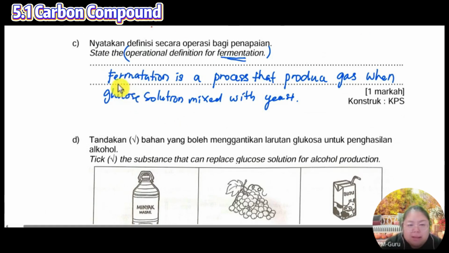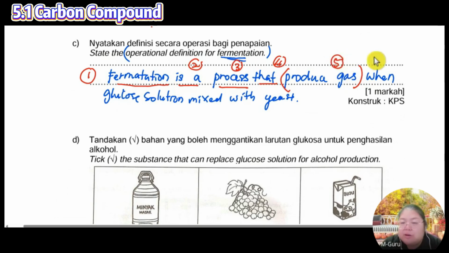Okay, fermentation is number 1. Number 3 is a process that causes it to produce gas. This one is 5. Refer to your table.